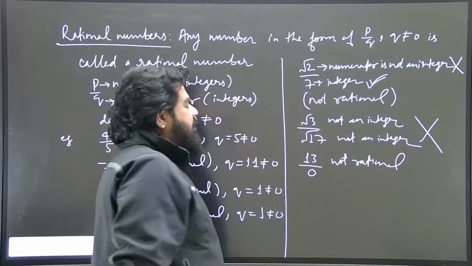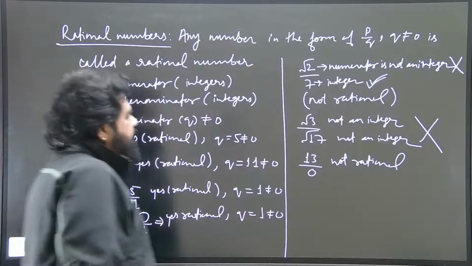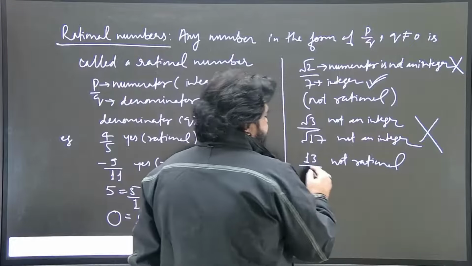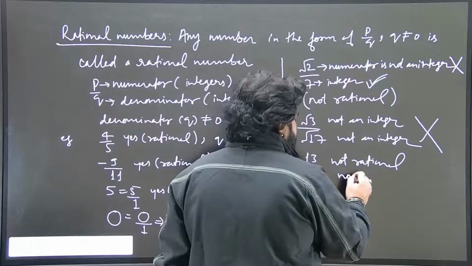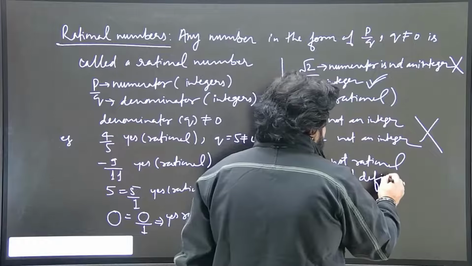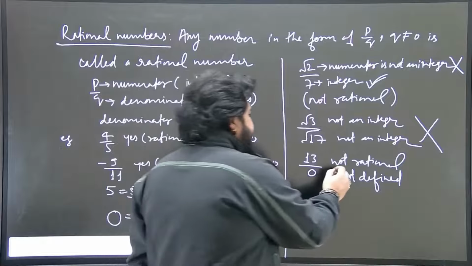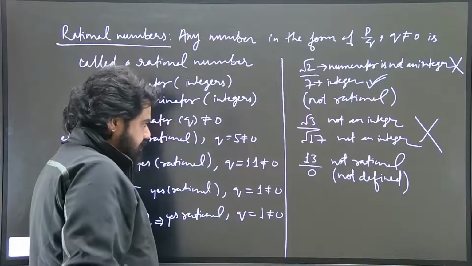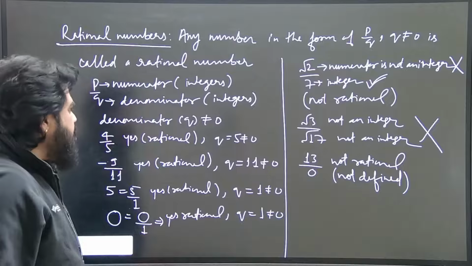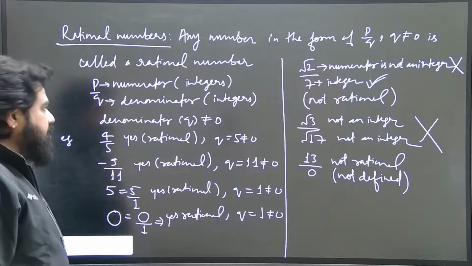If it is not rational, then what kind of number has it become? If we divide any number by 0, in mathematics it is always not defined. So we cannot define a number divided by 0. So this is the fractional form of rational numbers.